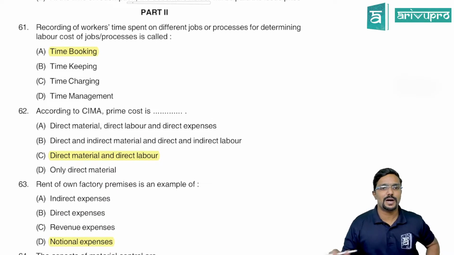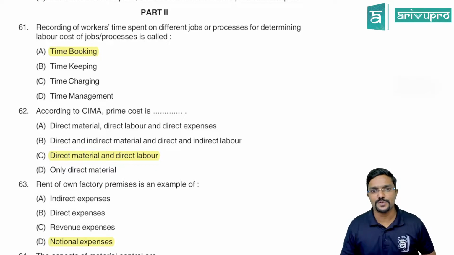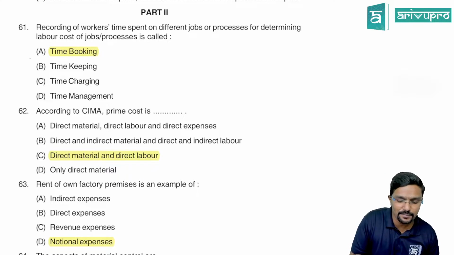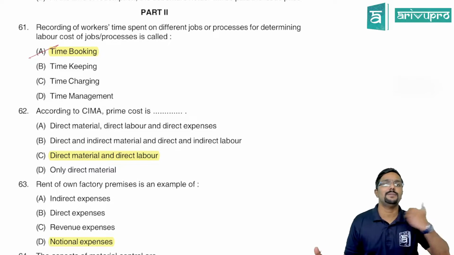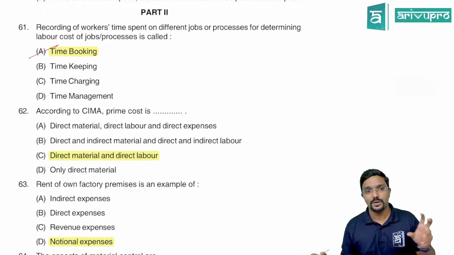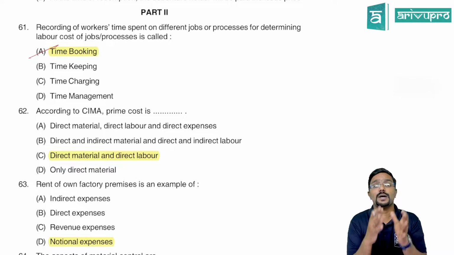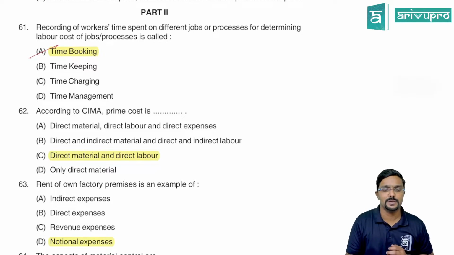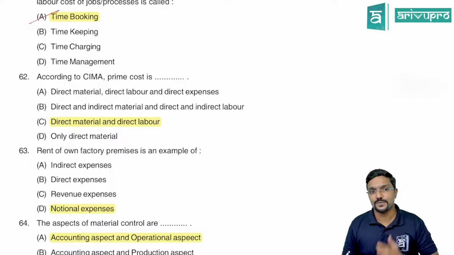Recording of workers' time spent on different jobs or processes for determining labor cost of a job or process is called time booking. Timekeeping is different, which is recording of attendance of employees: what time they came, what time they went. Whereas time booking is recording how much time is being spent to complete a particular job or process. Clear?